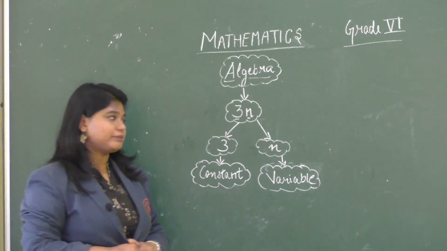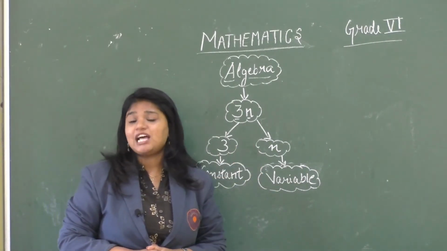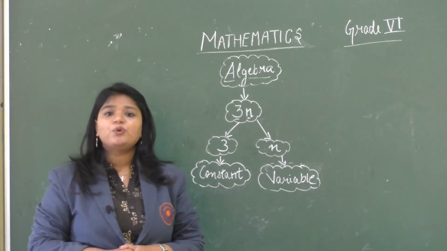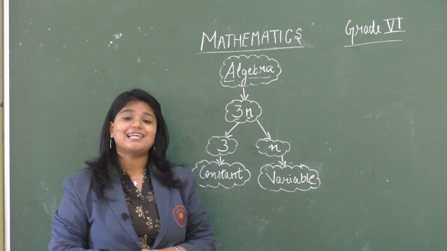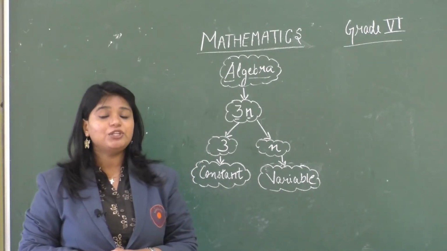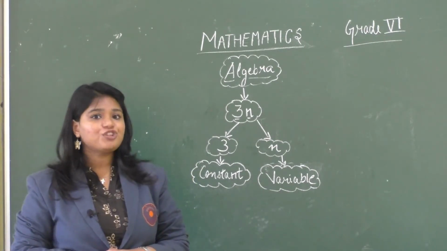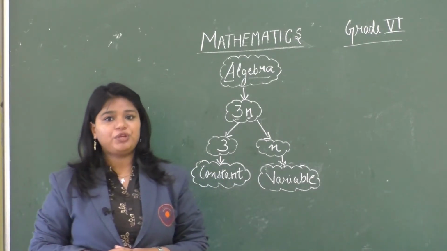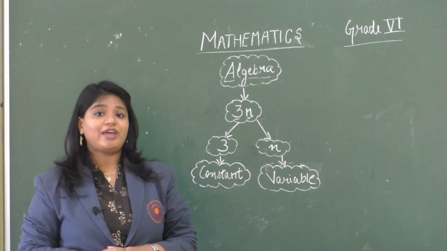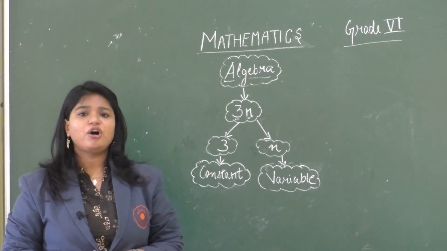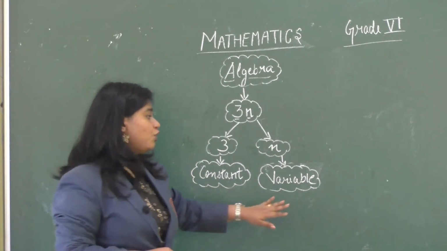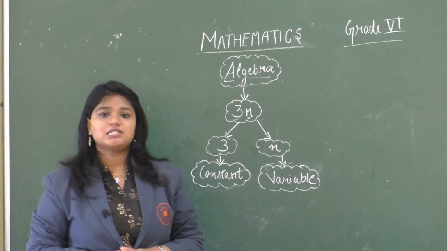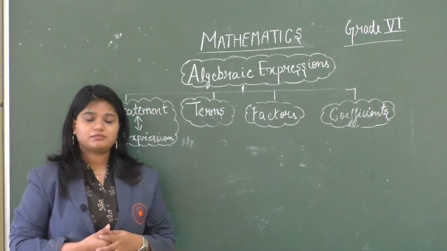Now let's look at n. Now as we have taken the example of the patterns of triangle, there we named number of triangles as n because the value of number of triangles was changing. Yes, first it was 1, then 2 and then 3. So since the value of n is continuously changing or it varies, it is termed as a variable. So n or any alphabetical letter is termed as a variable.